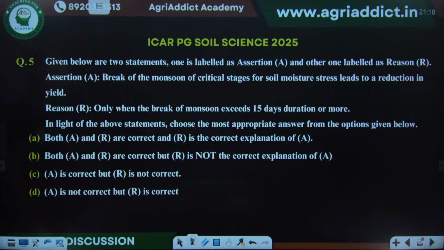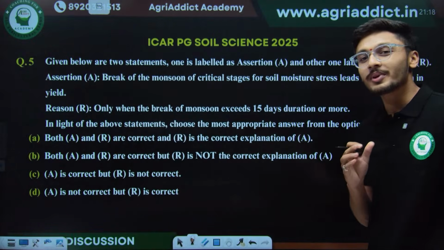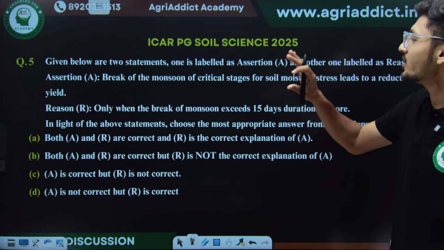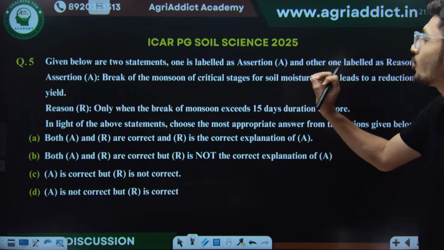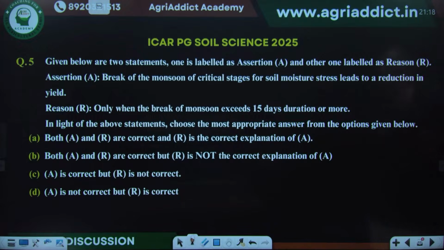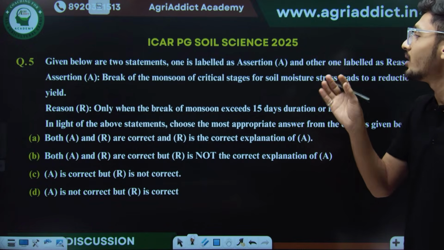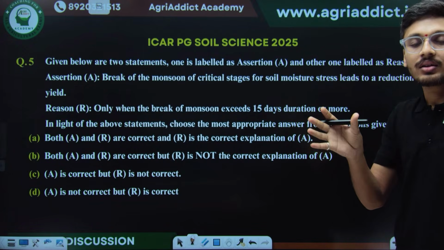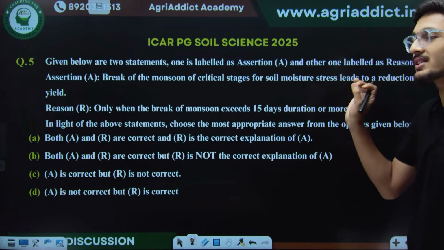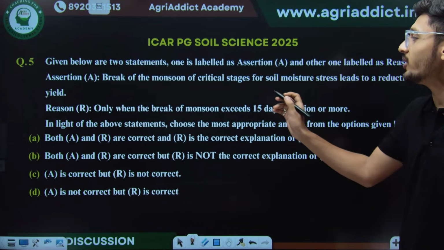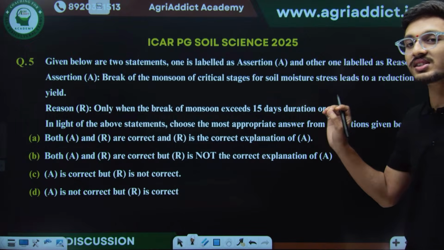Like this is the assertion reason type of question, and such questions are being asked more in exams nowadays, so don't be afraid of such questions at all. Just go through the assertion once. Whatever the statement is written in the assertion, just analyze it. Break of monsoon at critical stages for soil moisture stress leads to reduction in yield. Okay, when there is a break in monsoon during the critical growth stages, there will be reduction in yield. Okay, the assertion is correct. Then what is the reason for it? Only when the break of monsoon exceeds 15 days or more. Okay, so the reason also is correct.